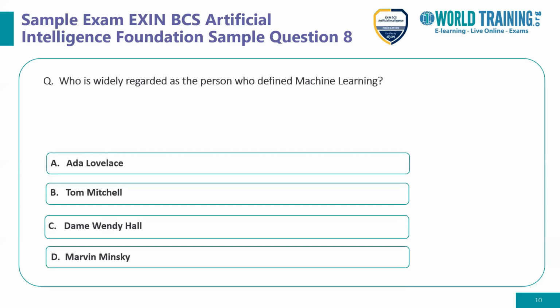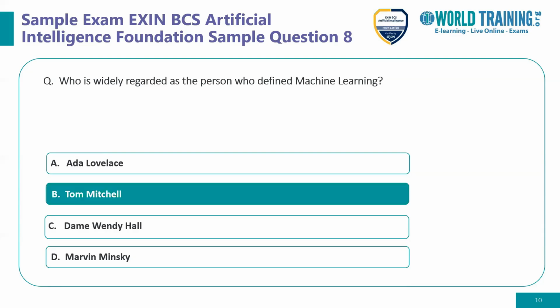Again, this is based on simple recall of the discussions we had during the e-learning module. So options A, C, and D are not the logical answers. The logical correct answer is option B, Tom Mitchell, who is considered the person who defined machine learning because he has given those frameworks. So the right answer is option B, Tom Mitchell.